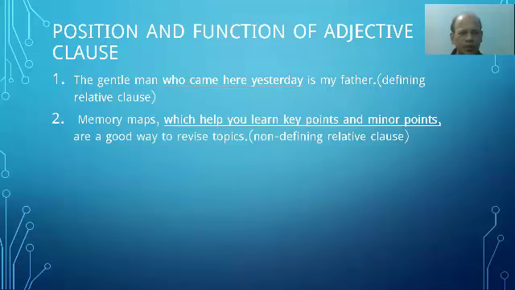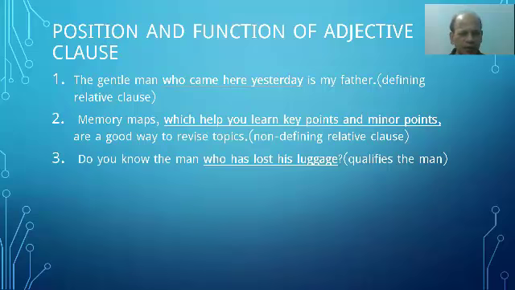Number 2, memory maps which help you learn key points and minor points are a good way to revise topics. Which help you to learn key points and minor points is an adjective clause, modifies the maps. The non-defining relative clause. Number 3, do you know the man who has lost his luggage? Who has lost his luggage, underlined, is an adjective clause, modifies the object man, qualifies the noun man.